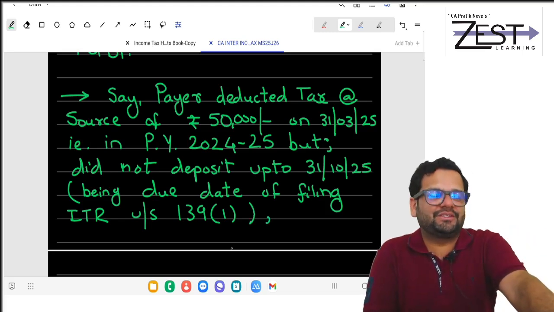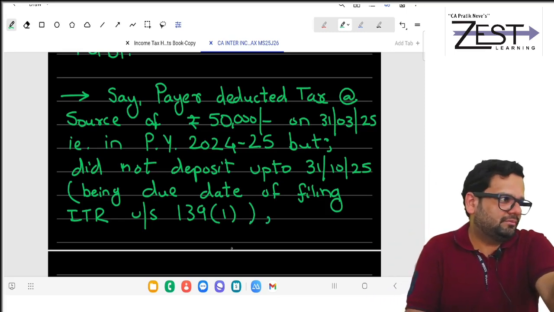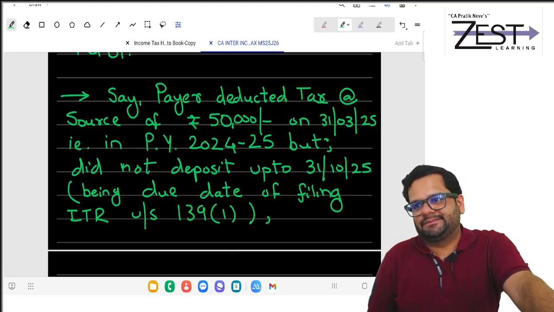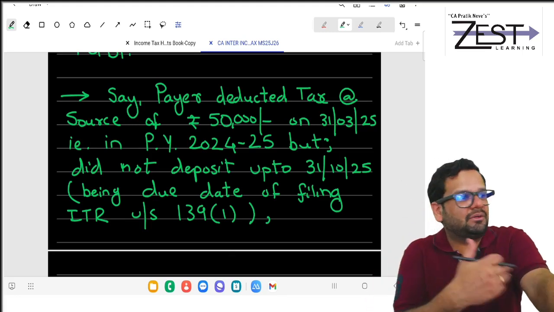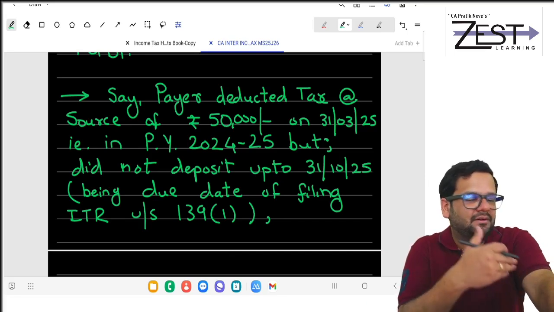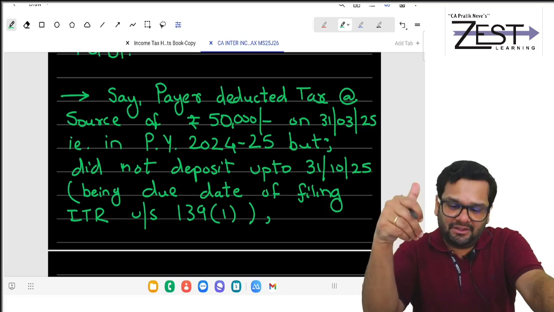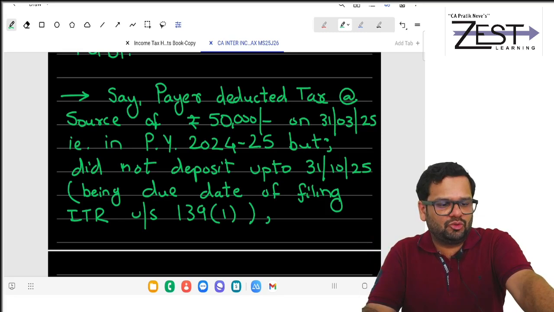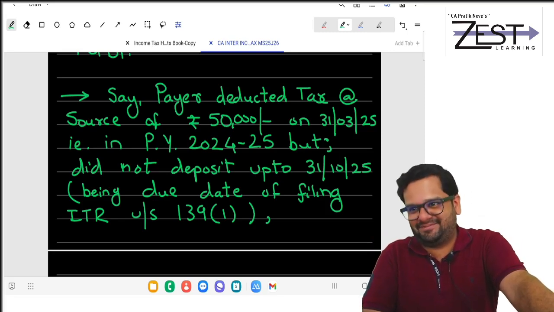So assume that you know this date. Actually, you don't know. Assume that you know this date. You are given time now to finalize your ITR. After the end of PY, you are given, in this case, how many months? April, May, June, July, August, September, October. 7 months.